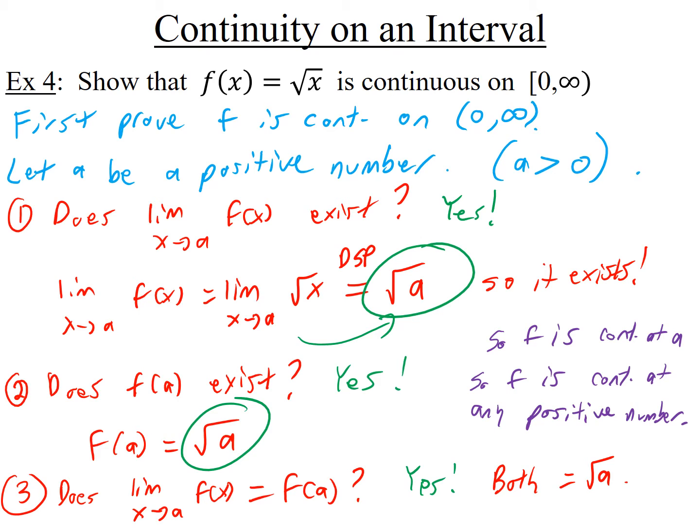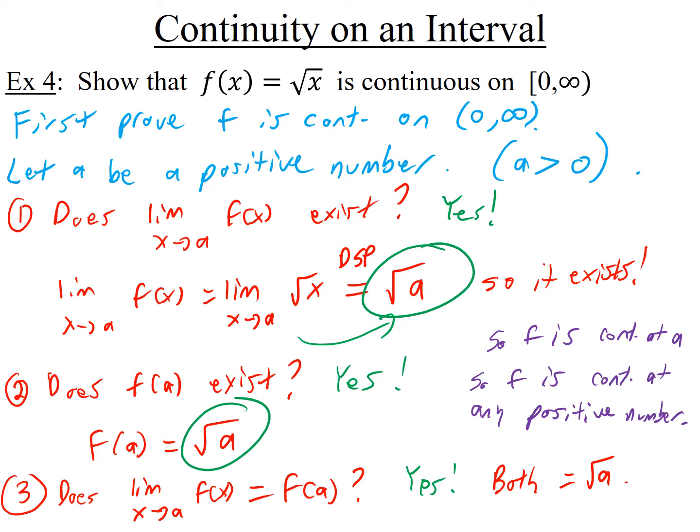What you can do now is, if you're wondering if it's continuous at the number 5, you can change every a in what I've written to 5, and everything works perfectly. If you want to know, okay, well, is it continuous at pi now? You change every single a to pi, and everything will work out perfectly, and it'll be continuous at pi. So that's the idea. One more time.